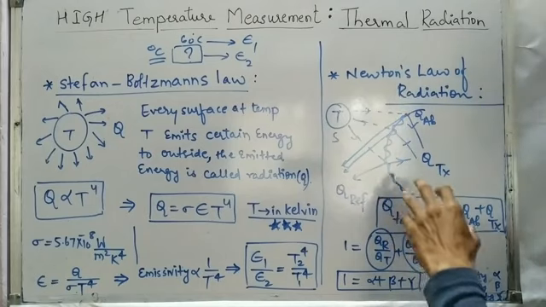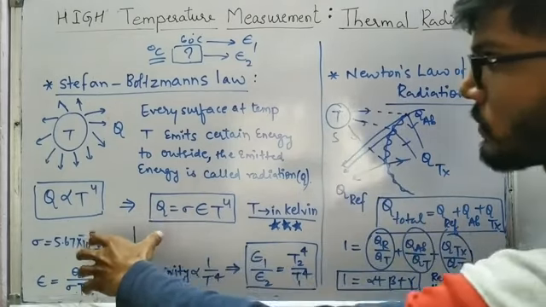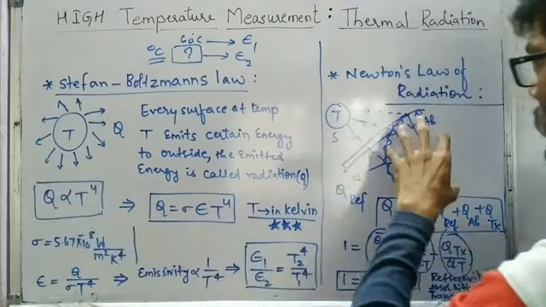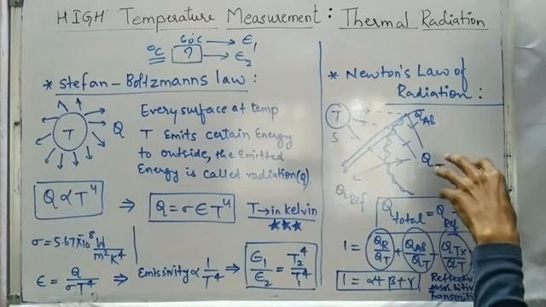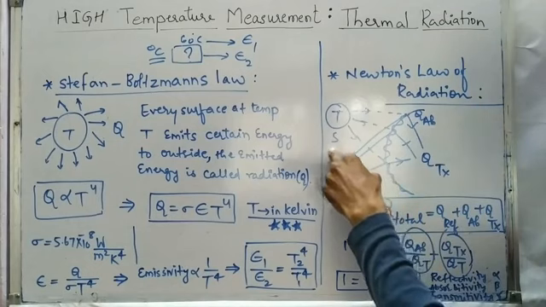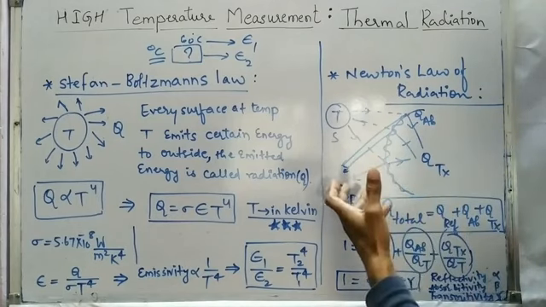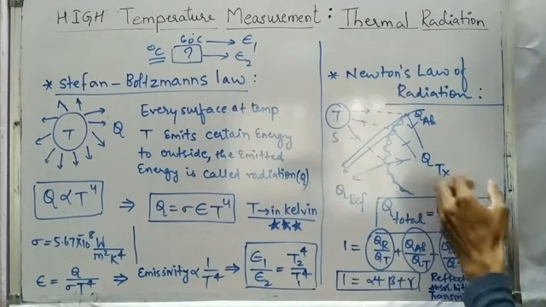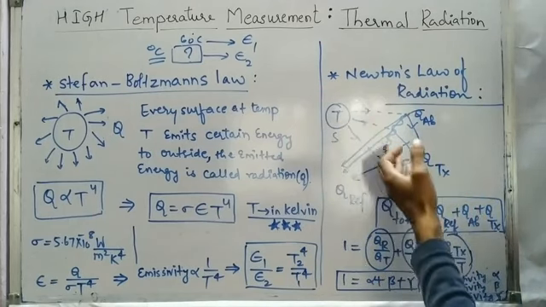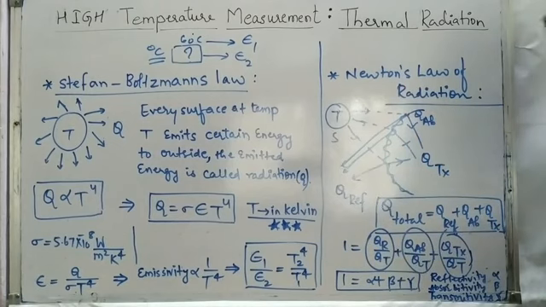In Stefan-Boltzmann's law we were talking about a source, but here we are going to introduce one body and talk in terms of that. So we have one source at temperature T, and it is obvious from Stefan-Boltzmann's law that it is going to emit some radiation. If that radiation is incident on another body, we are going to see three phenomena.